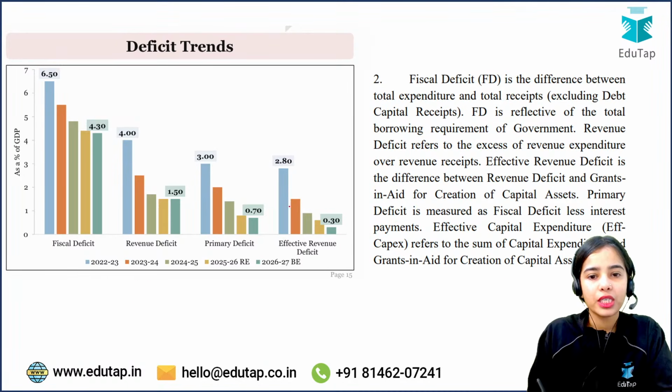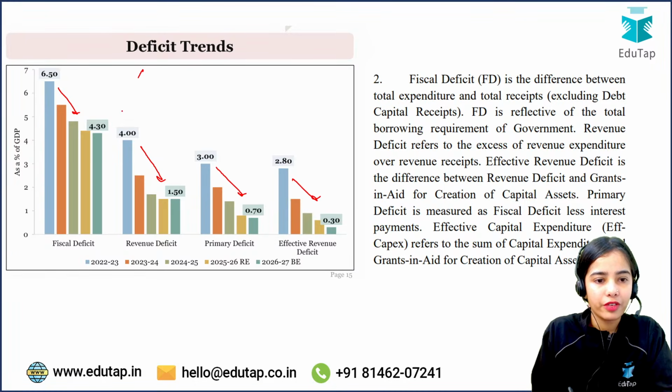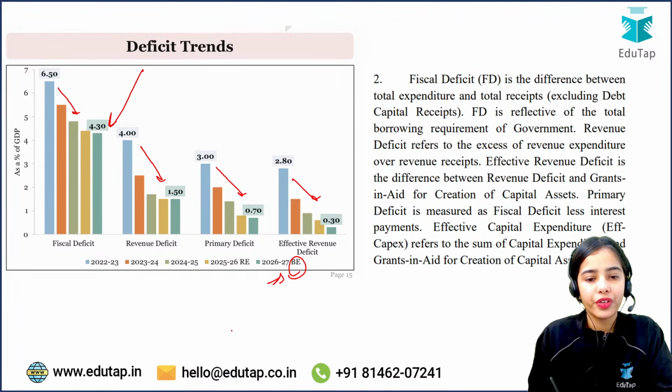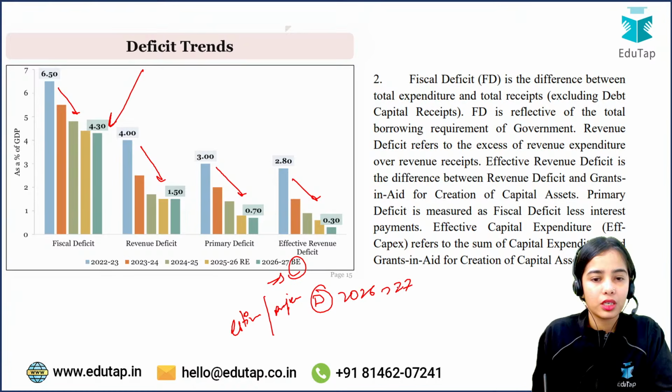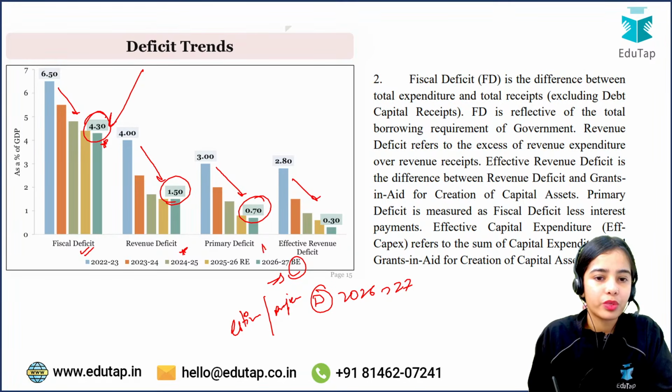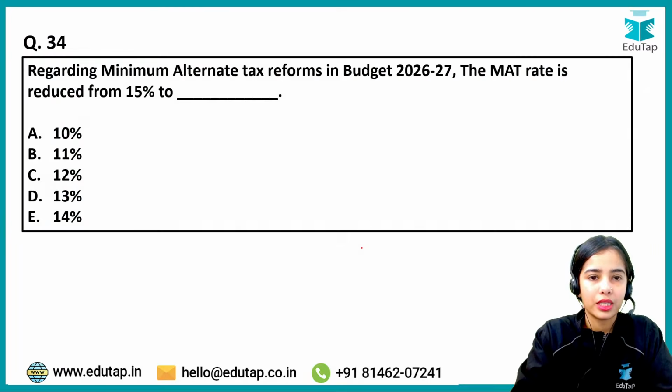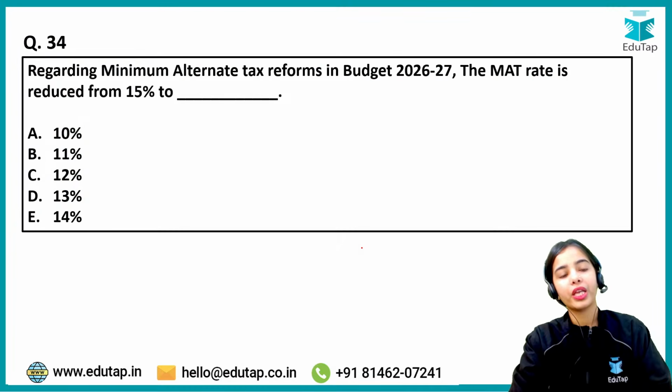Now the deficit trends, you can see that the deficits have mostly reduced. And here the fiscal deficit for the 2026-27 budget estimate. So we will discuss the estimated or the projected deficits for 2026-27: 4.3% for the fiscal deficit, 1.5% revenue deficit, 0.7% primary deficit, 0.3% effective revenue deficit. That is something that you have to remember. Okay, coming to the next question.